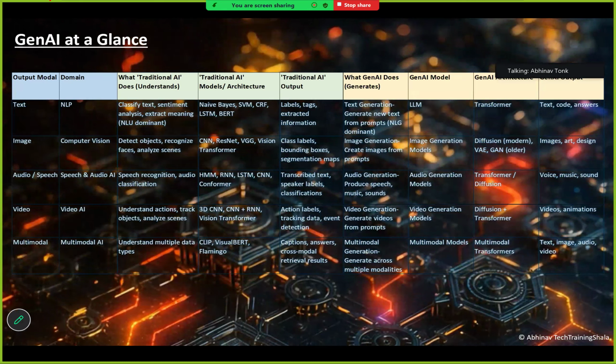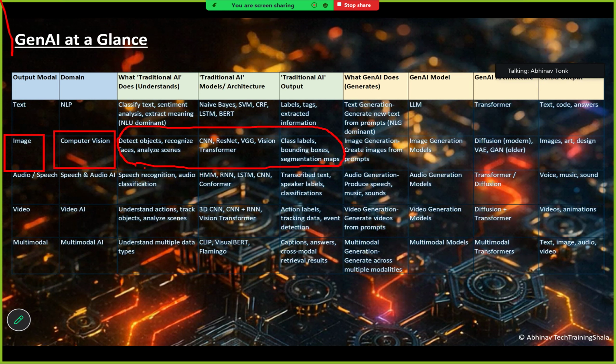Similarly, if the output modality is image, then the AI domain that comes in the picture is computer vision. This is about traditional AI, which I will not explain here. But the Gen AI architectures, in that case, will be diffusion models, VAE, GAN.